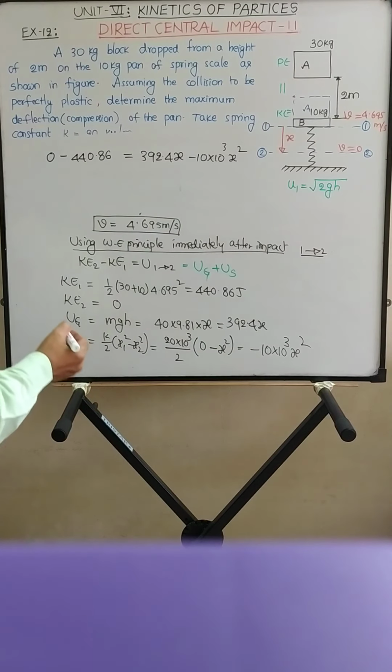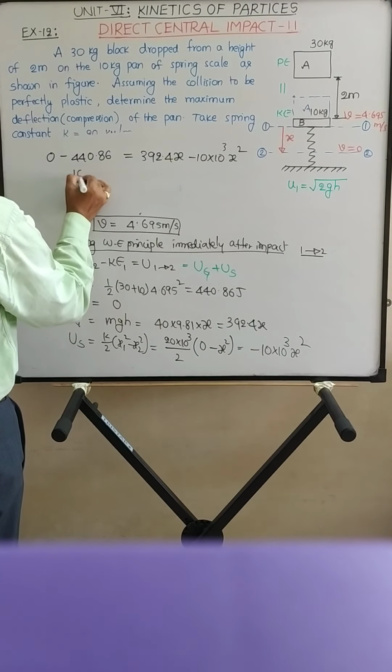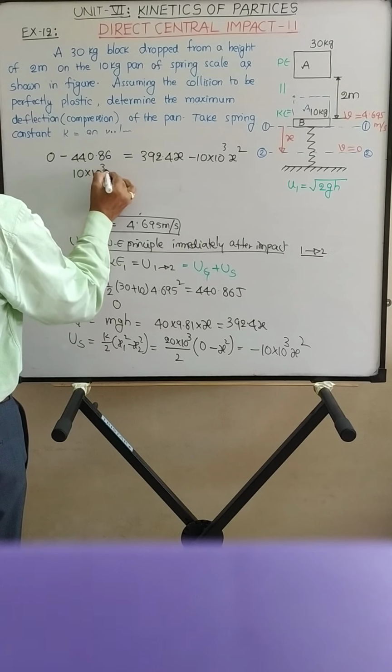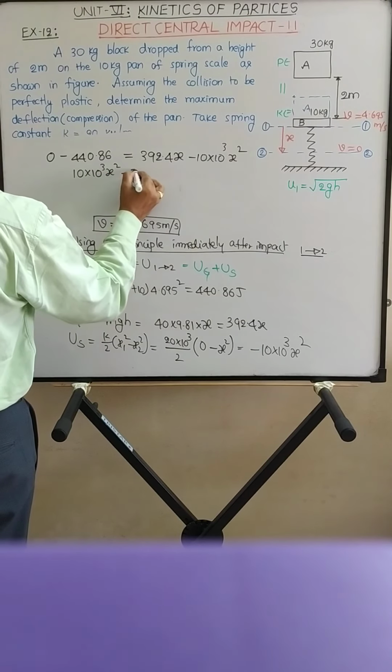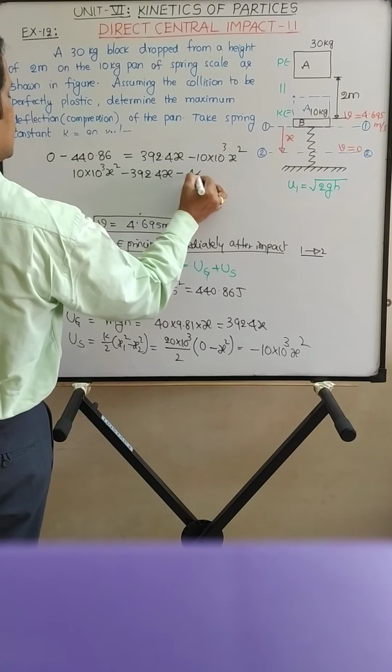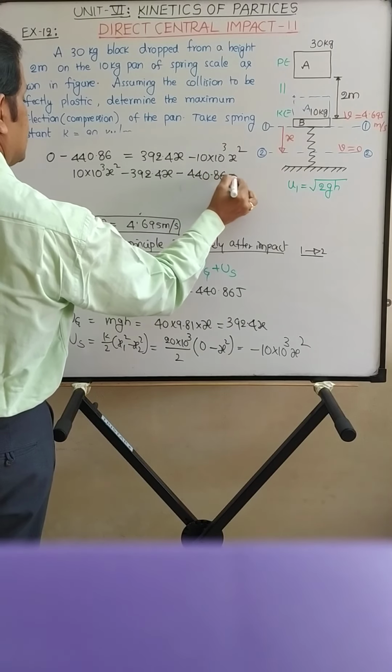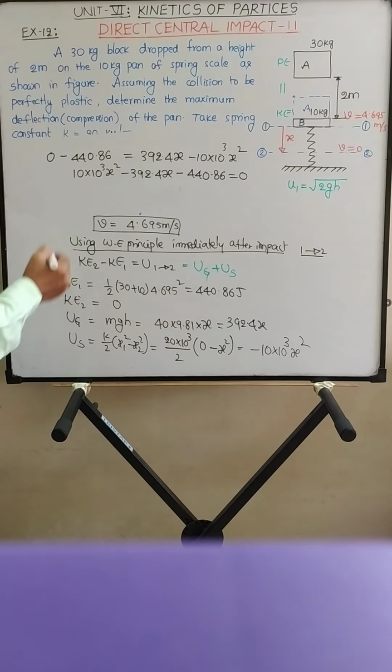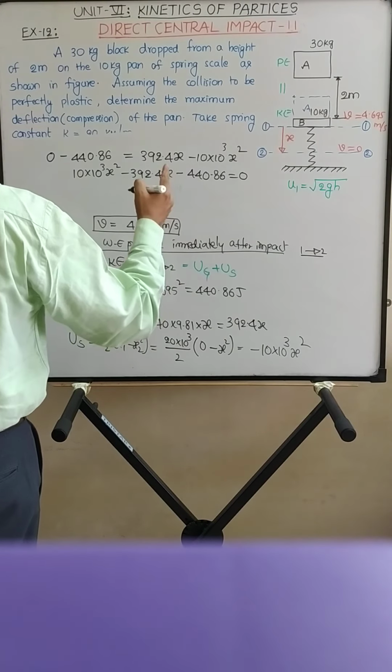So you have the quadratic equation 10 into 10 raised to 3 x square minus 392.4 x minus 440.86 is equal to 0. So this is a quadratic equation in x.